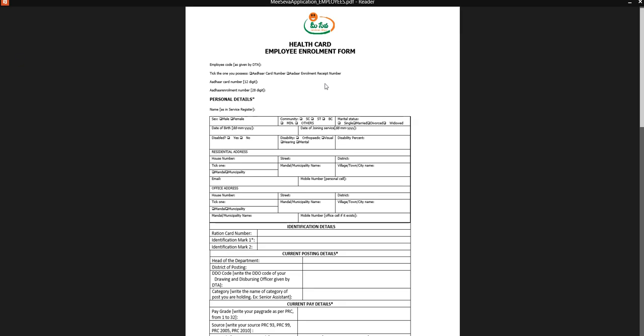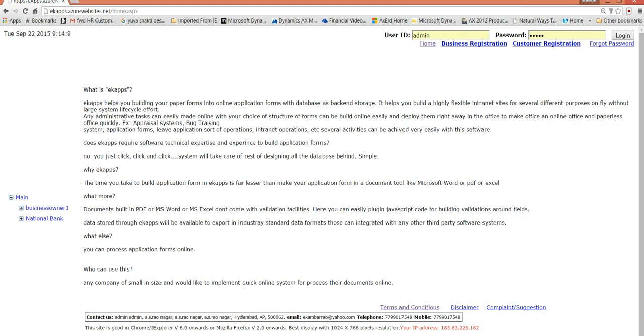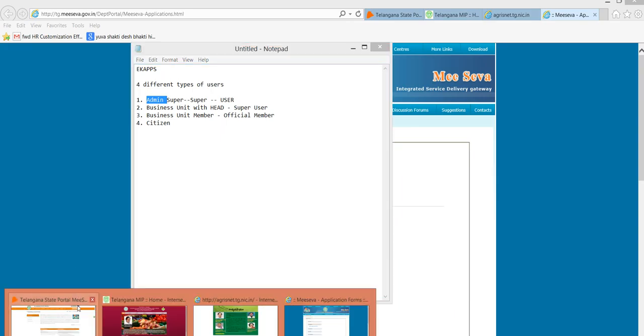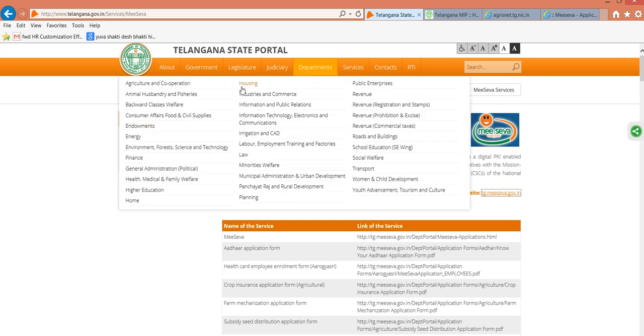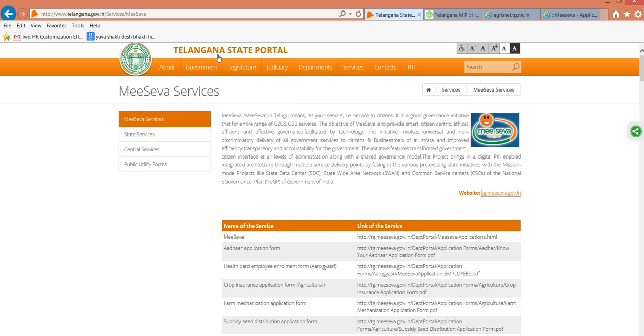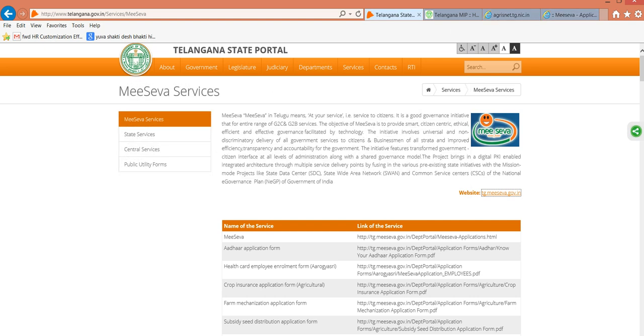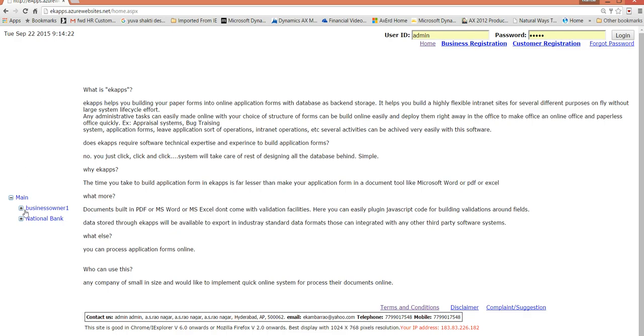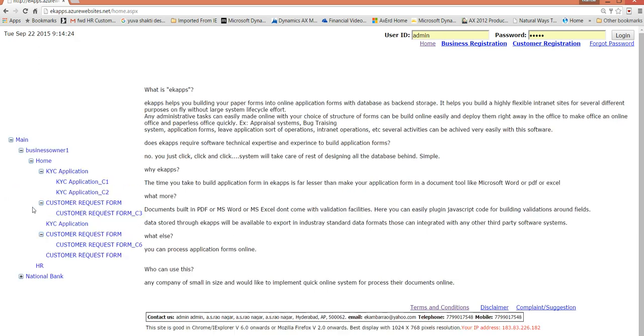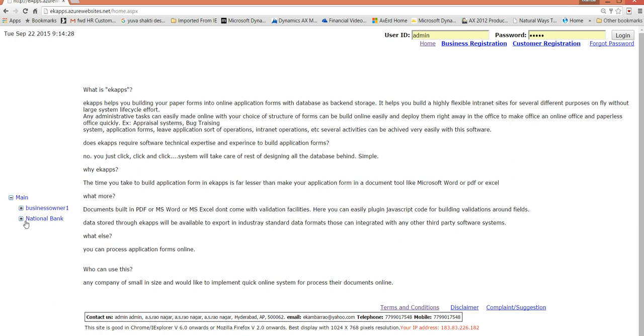Similar to this, here we have departments and all, right? Similarly there will be the State Government of Telangana, and then its departments, all those things will come there. Each department can have any number of navigations, each can have its own navigation, and they can design on their own.